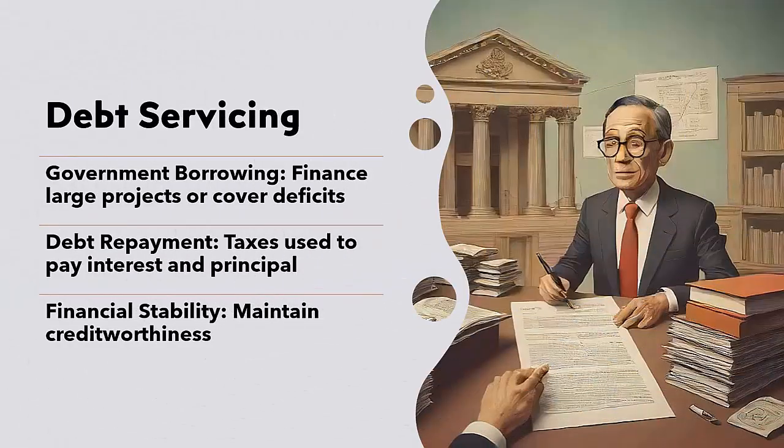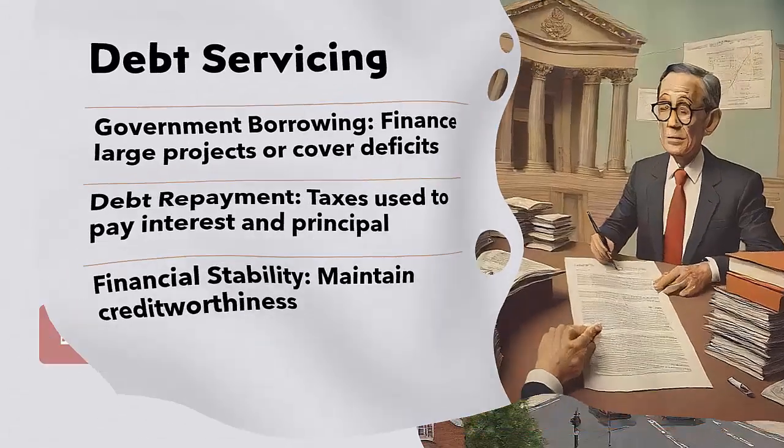7. Debt servicing. Governments often borrow money to finance large projects or to cover budget deficits. Taxes are a critical source of revenue to service this debt by paying interest and principal repayments, thus maintaining the government's creditworthiness and financial stability.